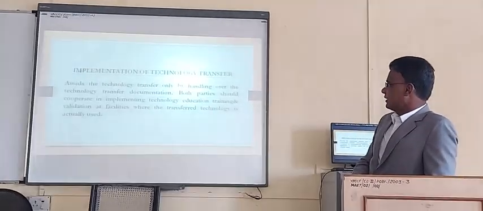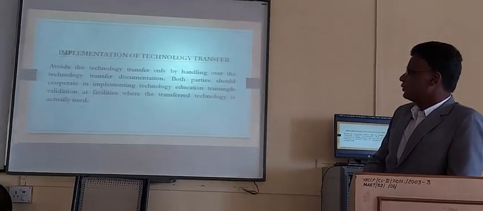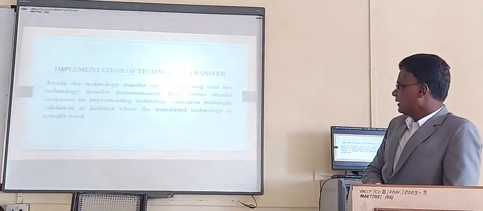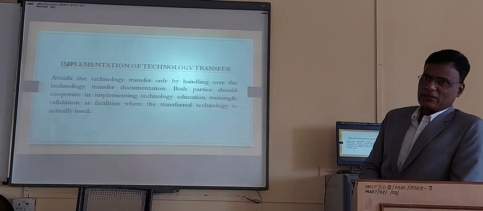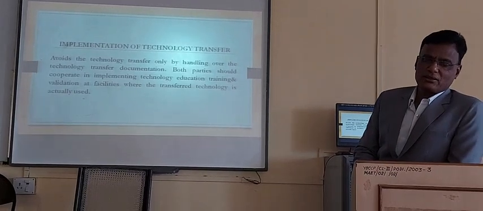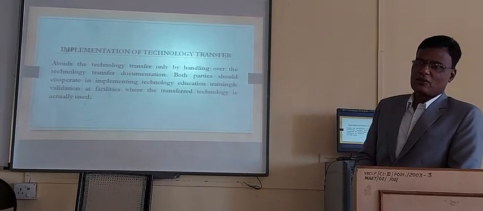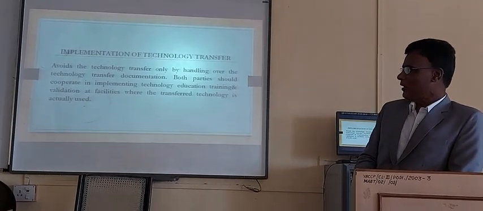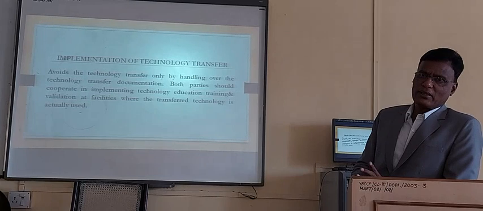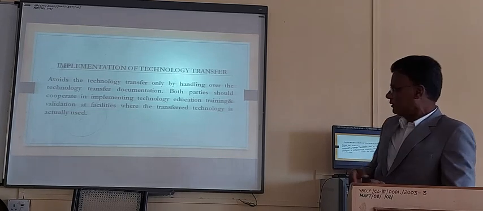Now implementation of technology transfer. Avoid the technology transfer only by handing over the technology transfer documentation. Both the parties should cooperate in implementing technology education, training and validation at facilities where the transfer technology is actually used. So I already told in beginning introduction. When this technology transfer takes place between two parties, it is the responsibility of both the parties to cooperate to each other at each and every stage. It cannot take its hand out from one stage. From the initial beginning of the project to the final product marketing, whenever required, both parties should cooperate to each other so that gives the success of that project.